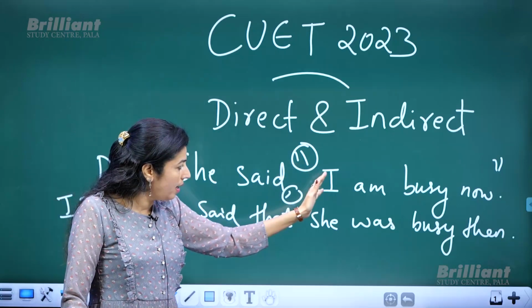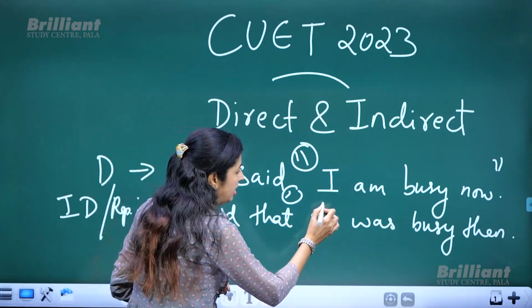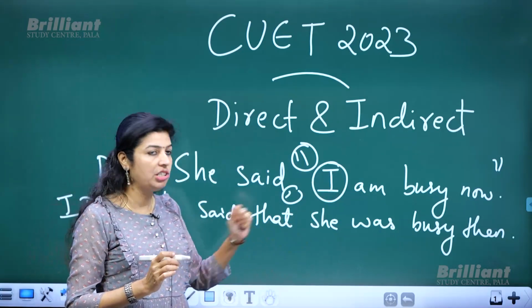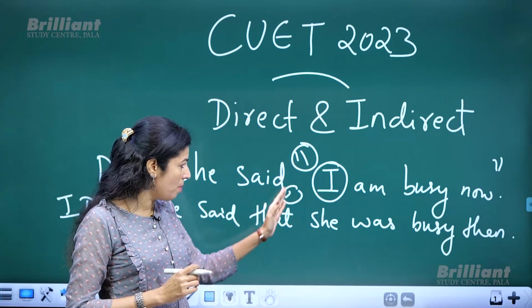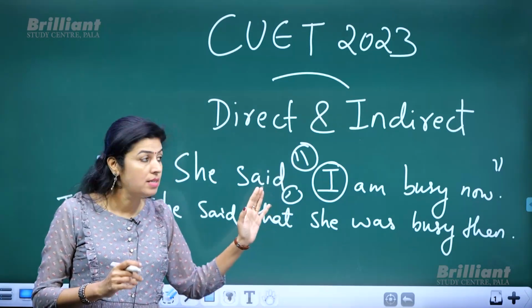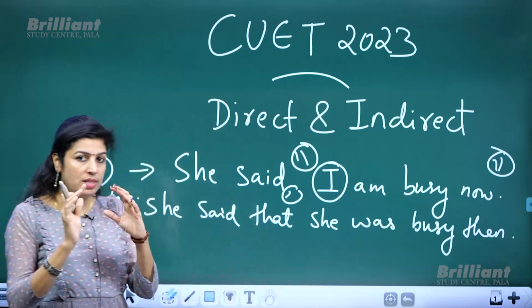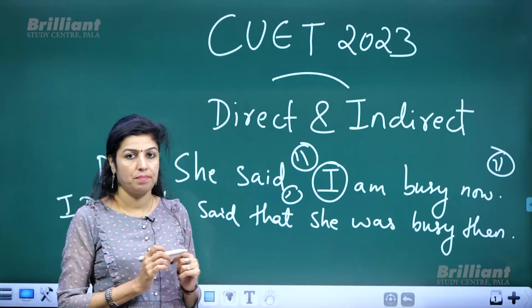So that pronoun I has been changed to she. And the double inverted commas have been removed. Instead of that, I used a connecting word, a conjunction, and that is the word that.